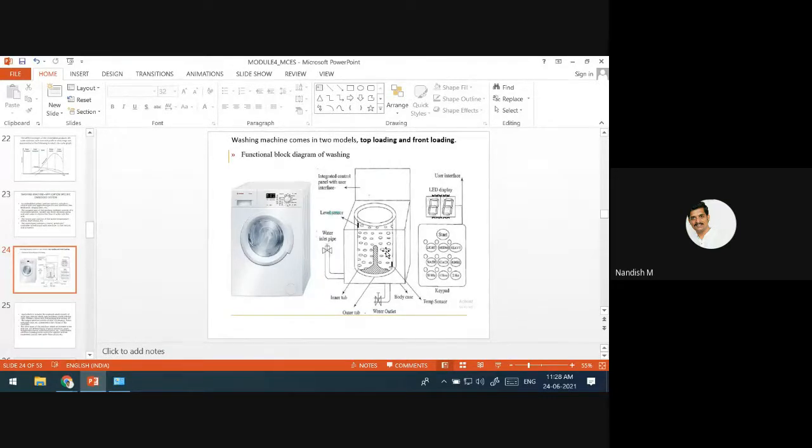As users, we set the program and run the washing machine. This is how it is in any washing machine. Okay, I think you have got some idea about a single embedded system, that is the washing machine, and the working of that.